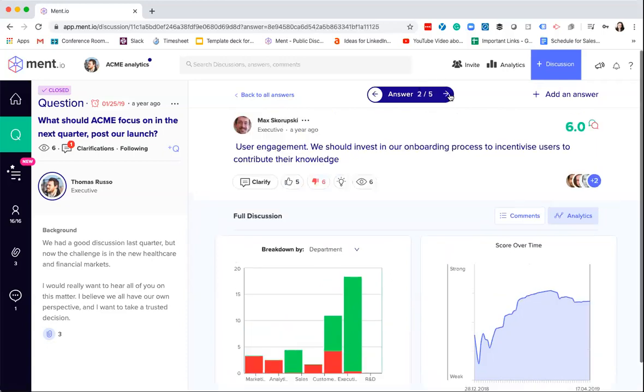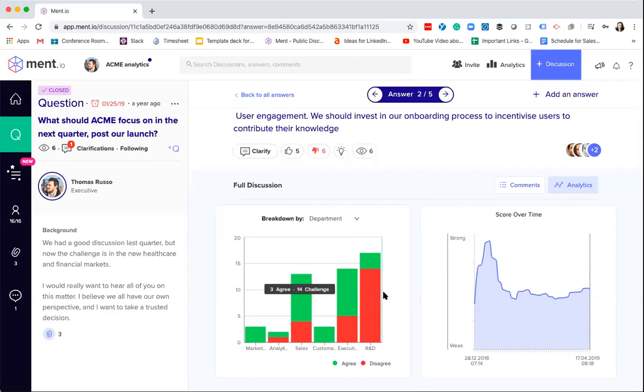If you go to the next answer, you'll see the same thing, and notice how that chart changed. Now you can see that, for example, customer success and marketing fully support this answer, while answer number one, they actually completely disagreed with. And a big change on the R&D side, which now are disagreeing with this answer. So you can make your decision knowing who's disagreeing and who's agreeing immediately.